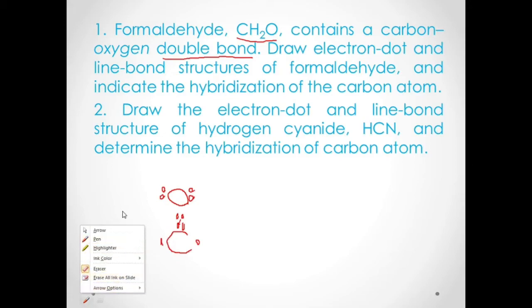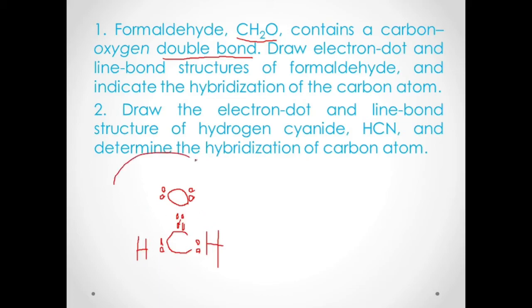The remaining 2 electrons would be coming from your hydrogen, because your hydrogen has 1 valence electron, so it will share to your carbon. So the remaining 2 electrons of the carbon would be shared by your hydrogen. So this is now the electron dot structure for formaldehyde.